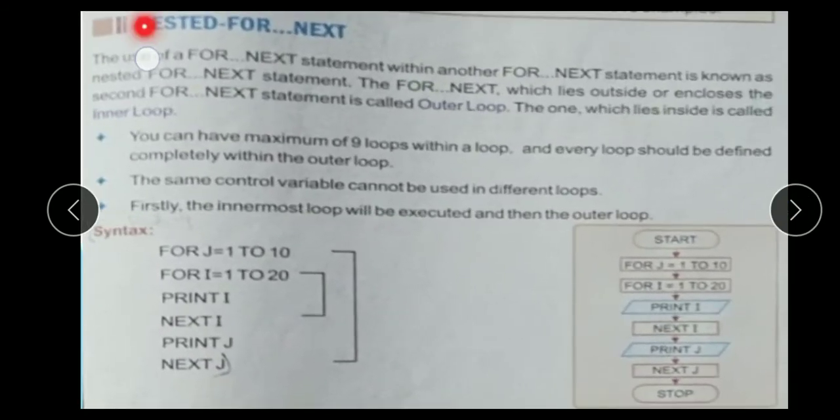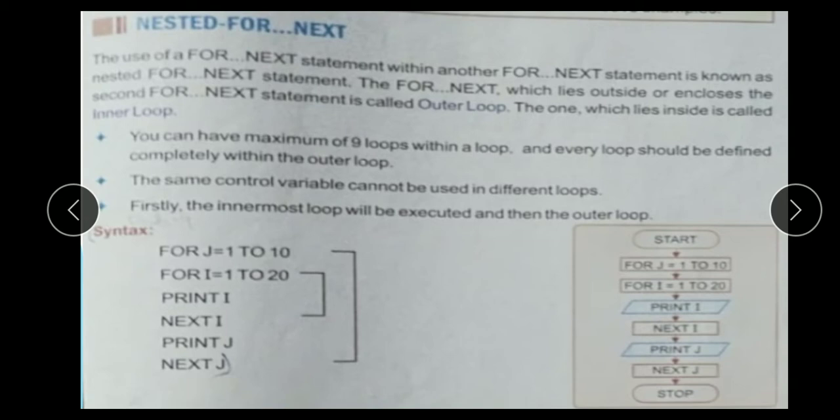Next one is the nested for next. The use of a for next statement within another for next statement. Nested statement means when you use one statement within another statement, it is called the nested statement. And here one for next statement within another for next statement.